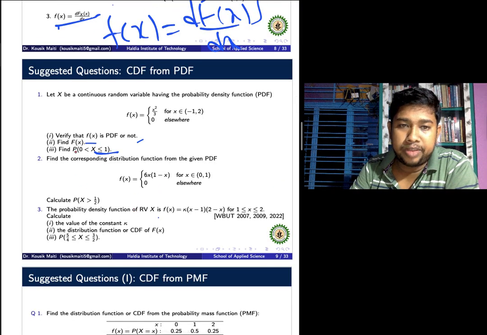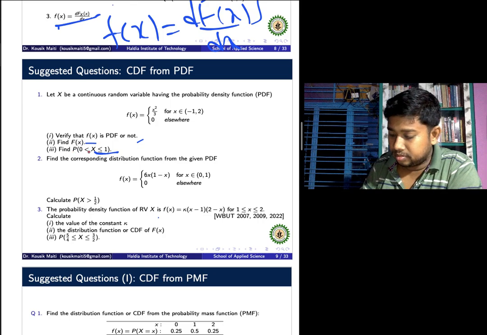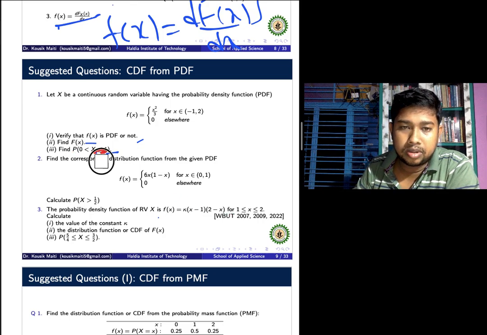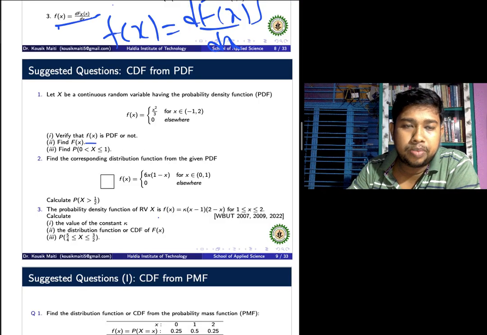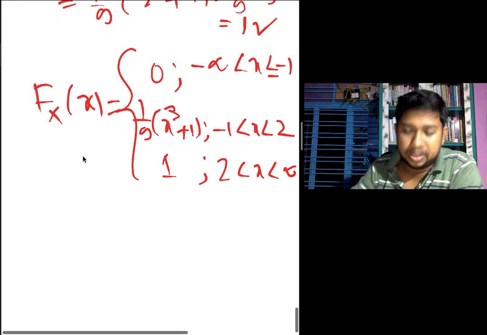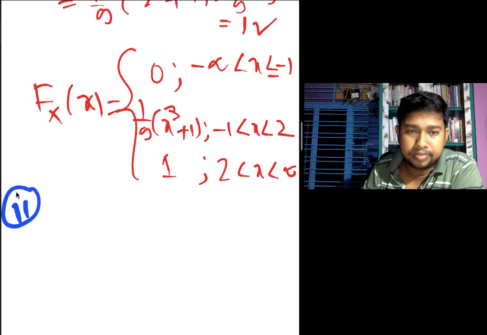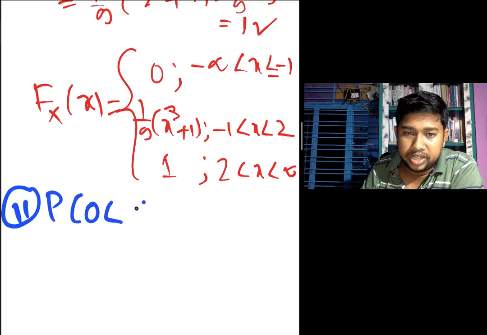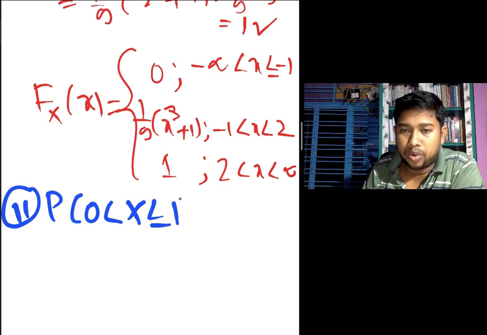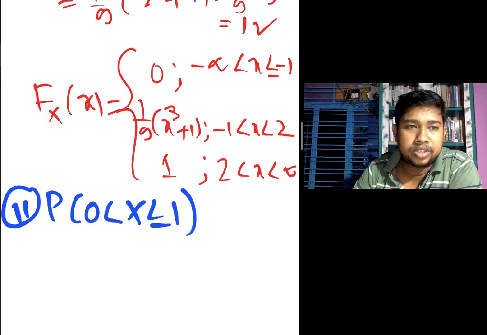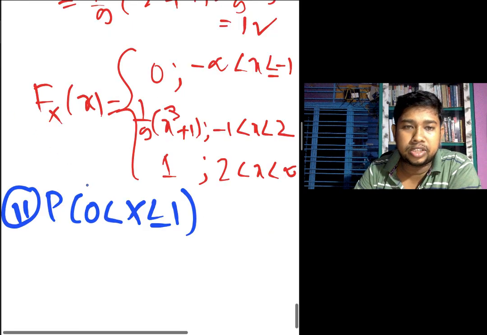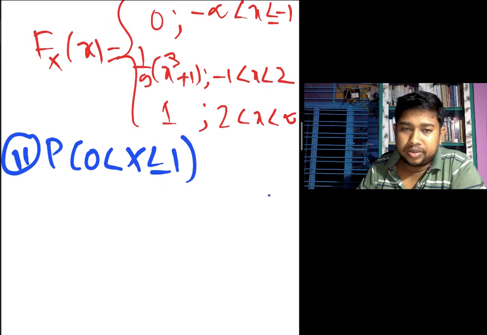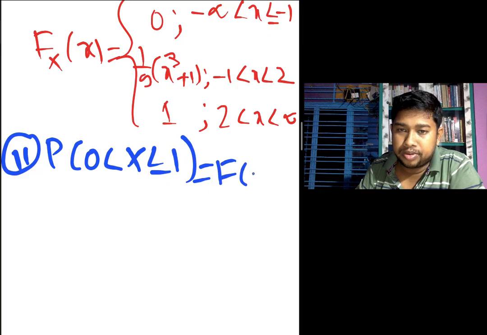Last question, the positive value, P of 0 less than capital X less equal to 1. Find the value of P of 0 less than capital X less equal to 1. Now we check it. 0 less than x less than equal to 1. What is the definition? Direct, we obtain F of 1 minus F of 0.